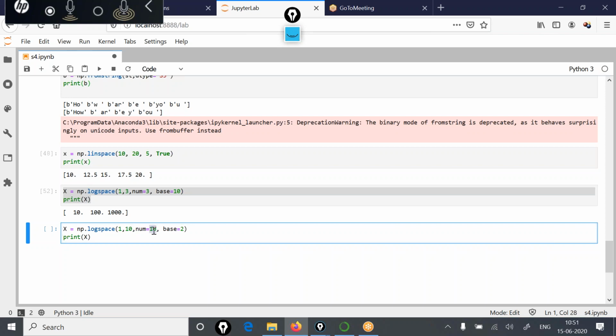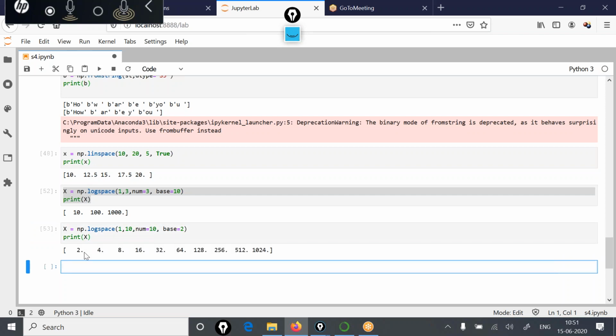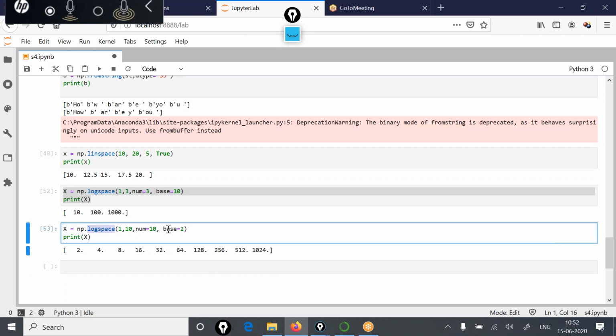The total number of equally spaced values that you need is 10, and the base is 2. Now if you run this program, you'll see these values. Again, it may not look at first instance that these values are equally spaced, but if you consider the log space with base 2, then these values are equally spaced. This is another utility of the NumPy array.